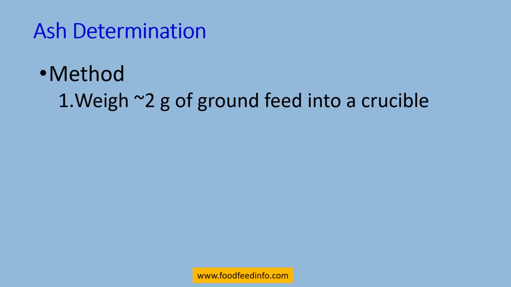So, following this principle, we will use this protocol for the determination of ash. First of all, take a clean, dry crucible, weigh it, and then label it by using a lead pencil. Because we are going to place this crucible at a very high temperature, 600 degrees Celsius, at that temperature only graphite or this lead pencil will work. So use that lead pencil for labeling the crucible. Weigh about 2 gram of a ground feed sample into a crucible.